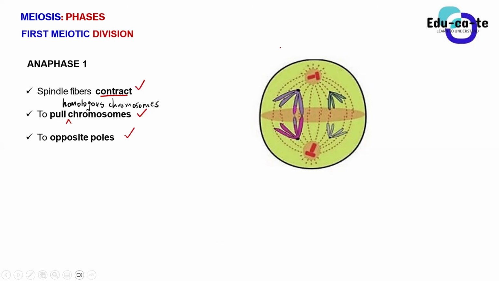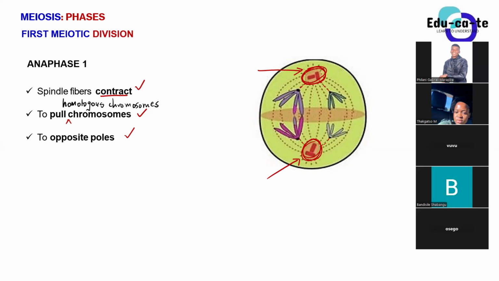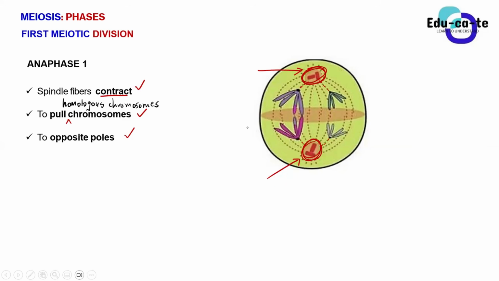So during anaphase 1, the spindle fibers contract or tighten up. They start pulling the chromosomes to opposite poles. We have got a pole on the top where this centriole is. So there's a centriole here. So this is one pole. And then this is another pole on the other centriole. So this is where the homologous chromosomes are being pulled to. Do you guys hear what I'm saying? Yes, that's simply it for anaphase 1, nothing much.